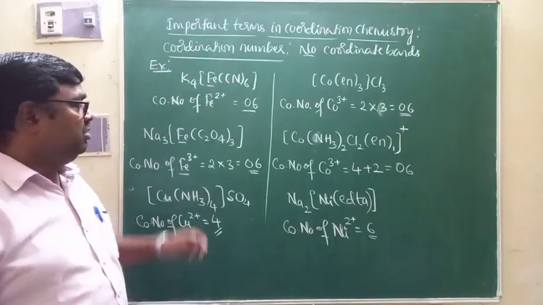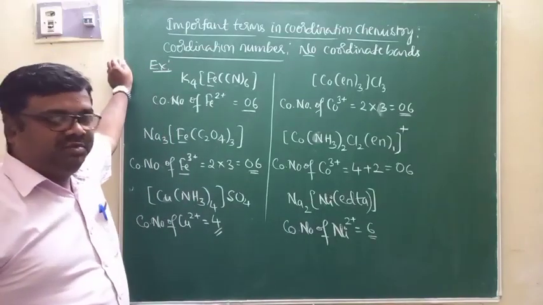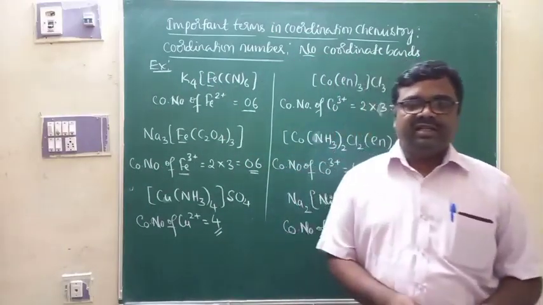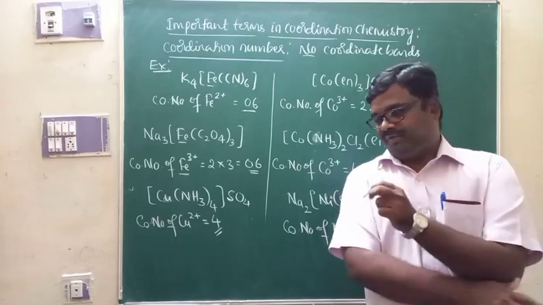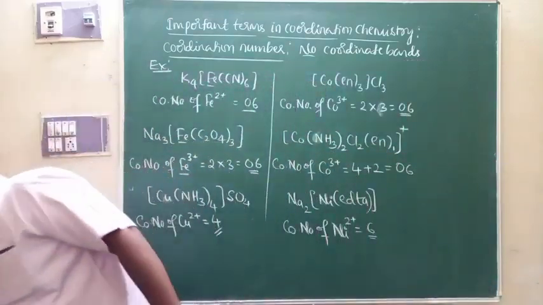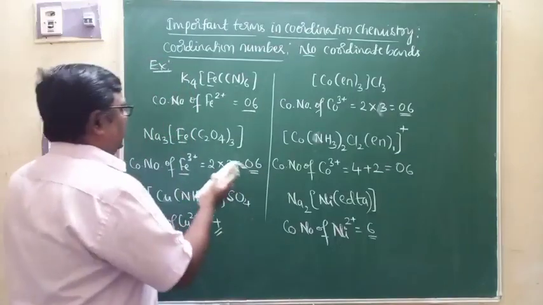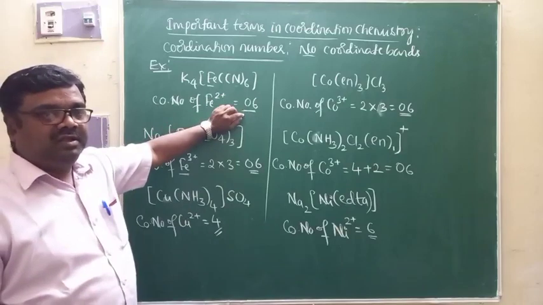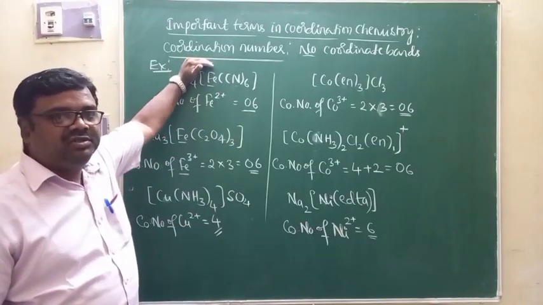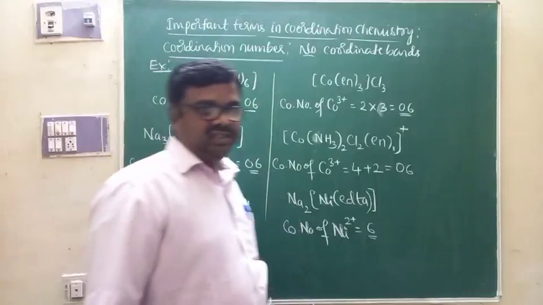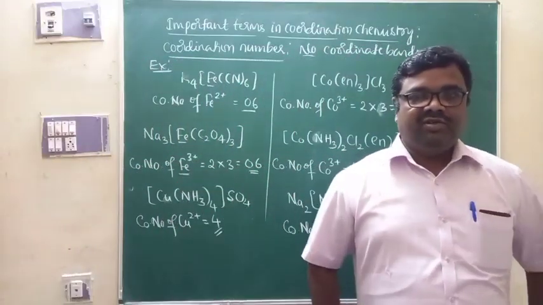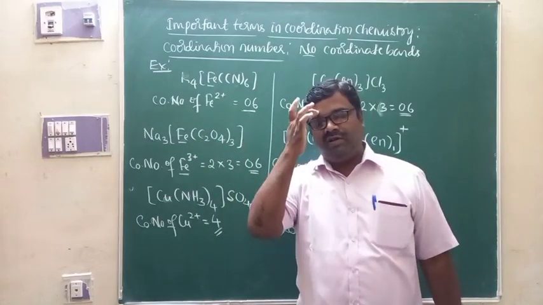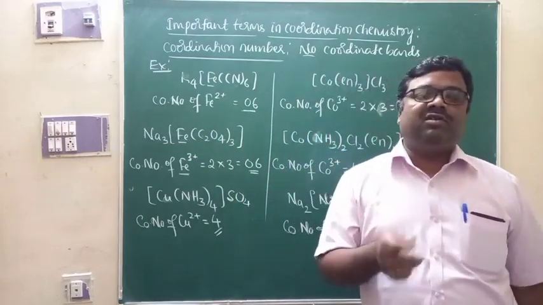Like that, you can easily decide the coordination number by counting the number of coordinate bonds formed between the central metal ion and ligands. This is what we call the coordination number, and it has its own significance as far as complexes are concerned. The coordination number can be used to determine the geometry of the complexes, because the geometry depends on the number of coordinate bonds around the central metal ion.